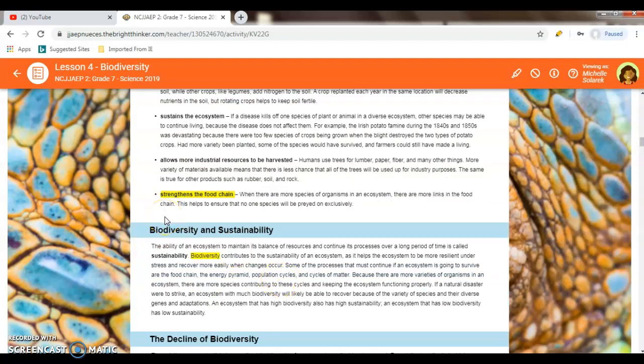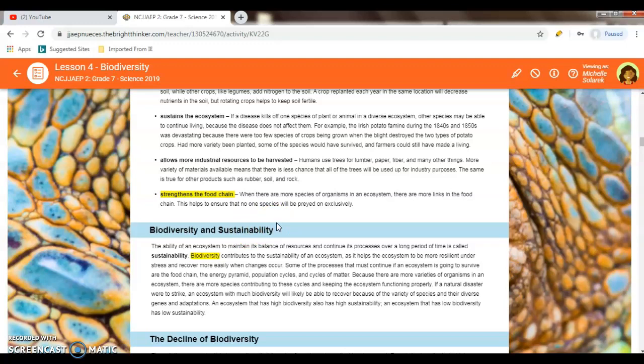Biodiversity and sustainability. As we talked about in the first part, sustainability is the ability of the ecosystem to maintain its balance of resources and continue its process over a long period of time. That's sustainability. Biodiversity contributes to the sustainability of an ecosystem, and it helps the ecosystem to be more resilient under stress and recover more easily when changes occur.